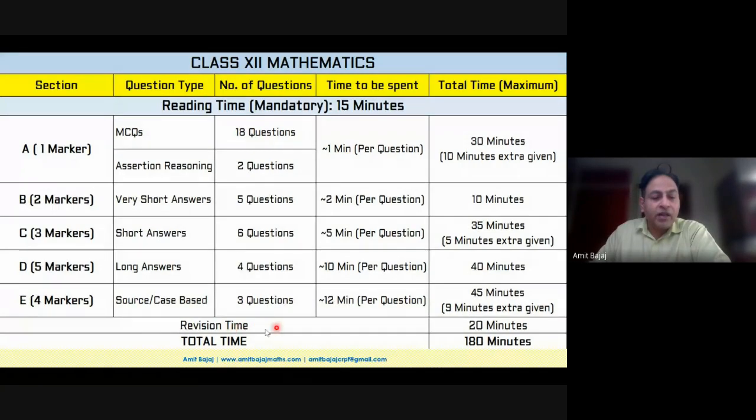After all this, you can see I have covered everything, and then I have kept even revision time of say 20 minutes. Revision time is very, very important. Sometimes it may be only 10 minutes for a few students, or maybe 15 minutes, but there must be the scope of at least 10 to 15 minutes of revision time.